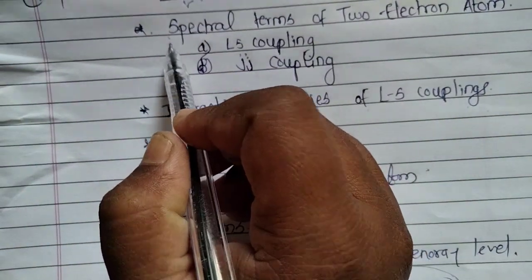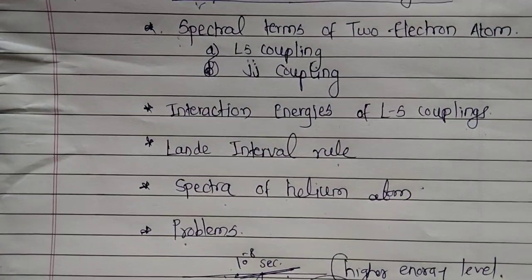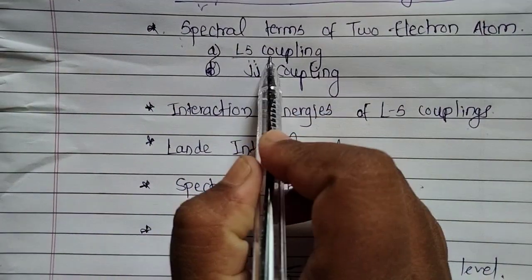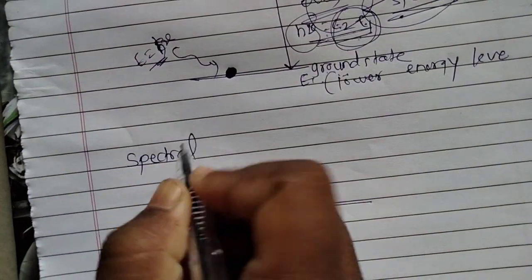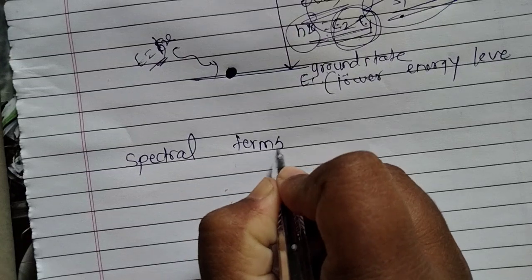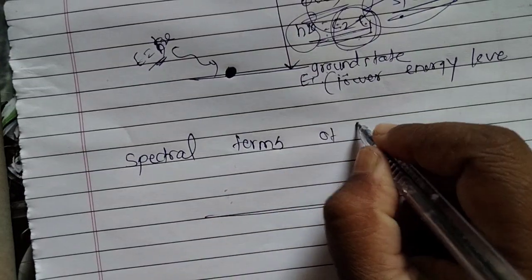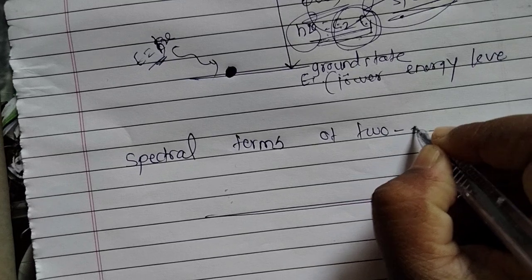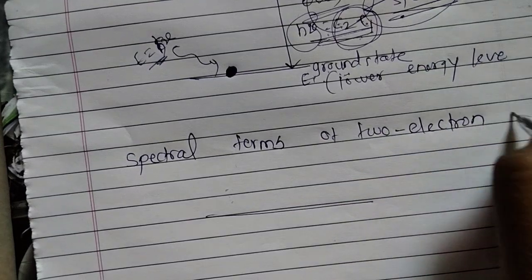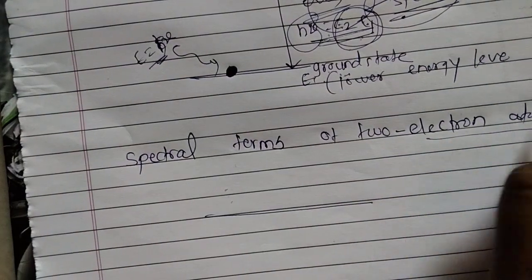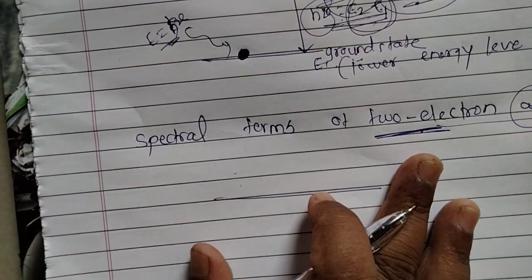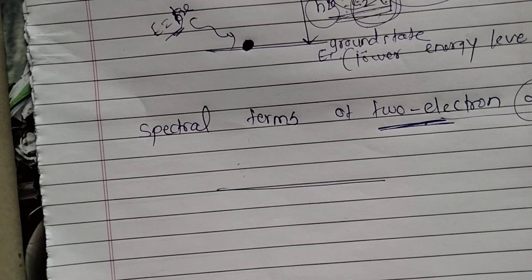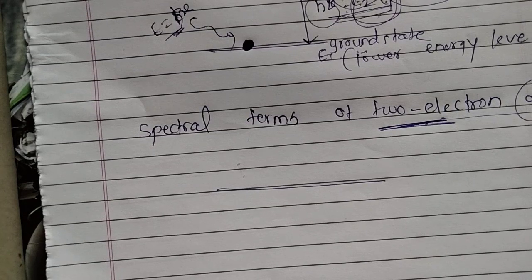The first point in this syllabus is the spectral terms of a two valence electron atom, in which we will see LS coupling and JJ coupling. So let us start with the spectral terms of a two electron atom. A two electron atom means there are two electrons in the outermost shell of the atom. The alkaline earth elements have two valence electrons.